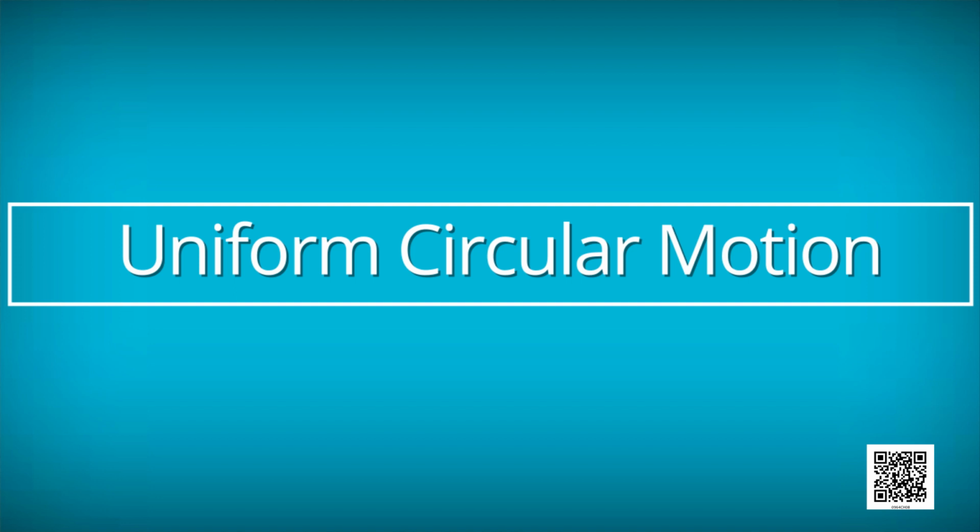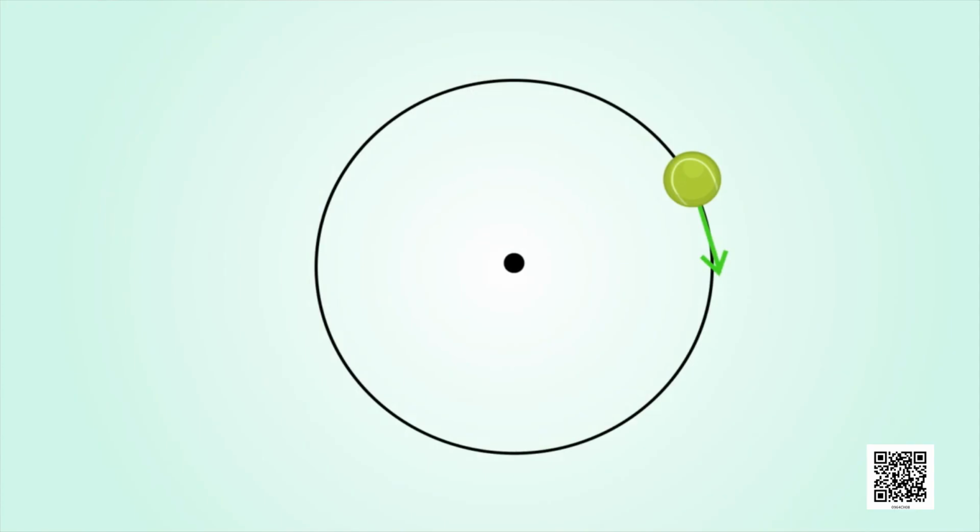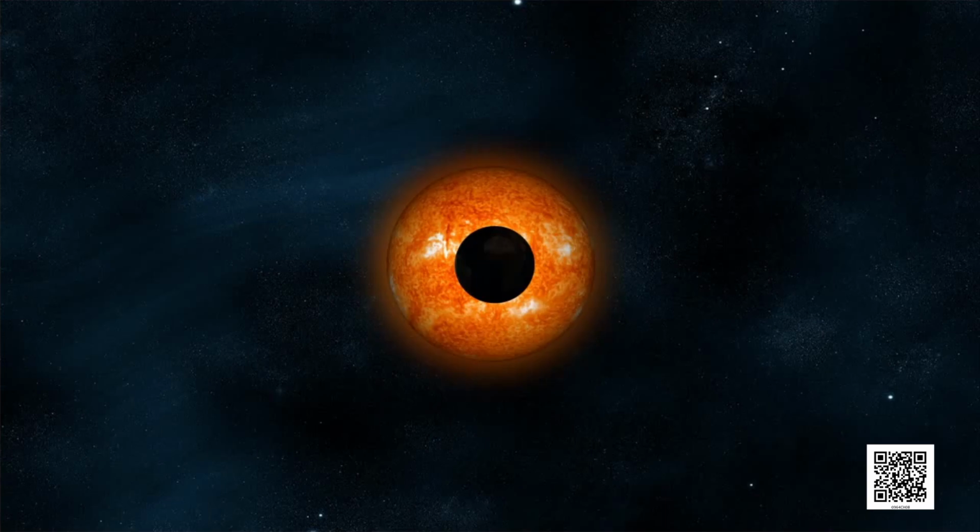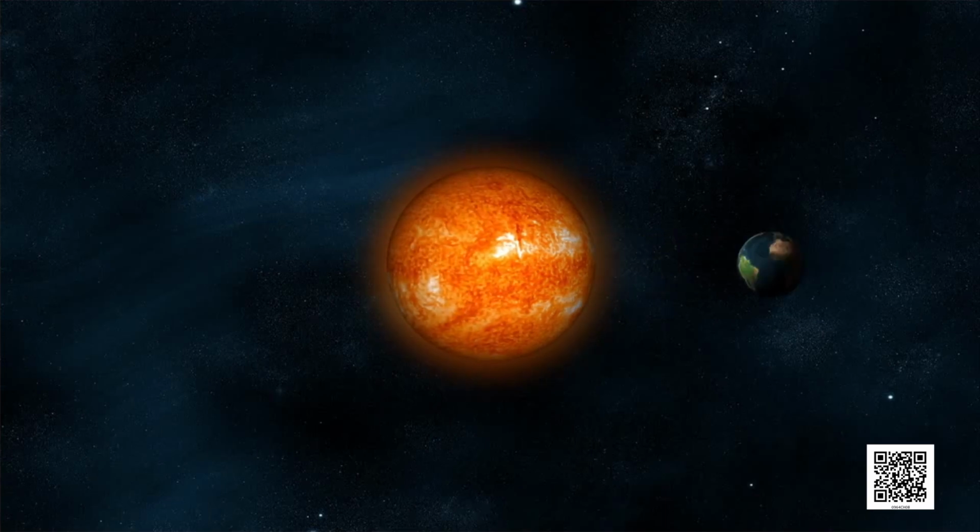As the name suggests, circular motion means when the object moves in a circular path. Uniform means the speed of the object during the entire circular motion will be the same. Such a motion is called uniform circular motion. For example, revolution of Earth around the Sun.